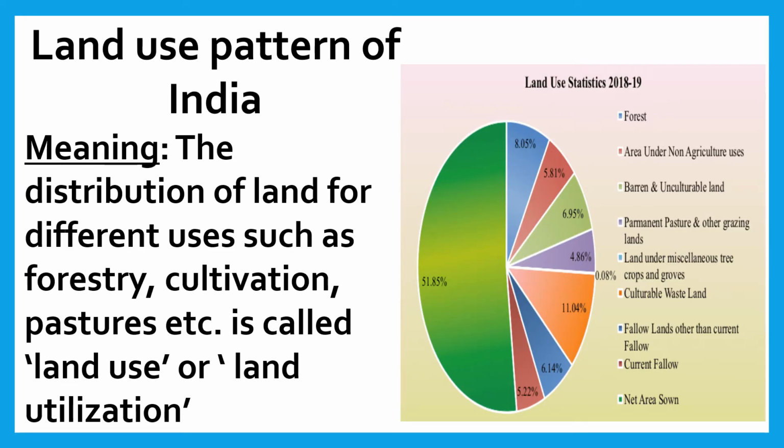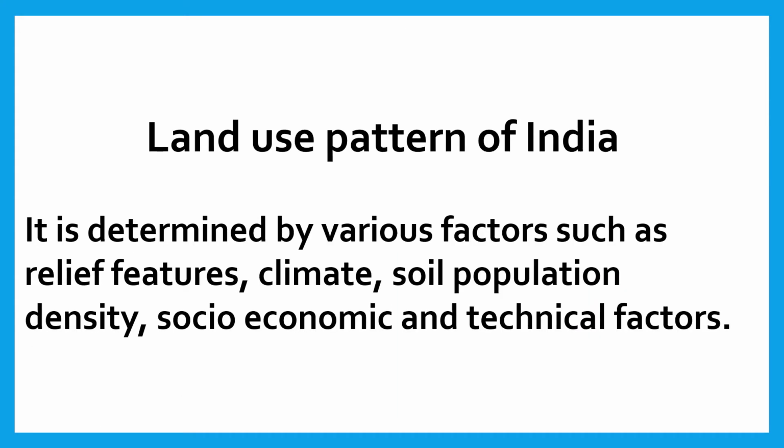Land use pattern of India. Let's see the meaning. The distribution of land for different uses such as forestry, cultivation, pastures, etc. is called land use or land utilization. It is determined by various factors such as relief features, climate, soil, population density, socio-economic and technical factors.